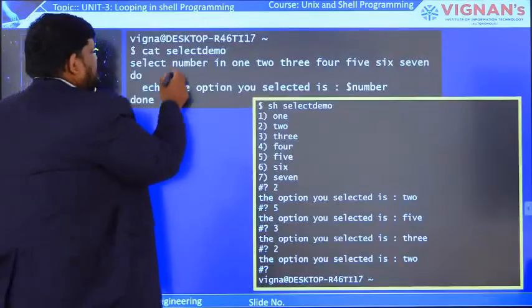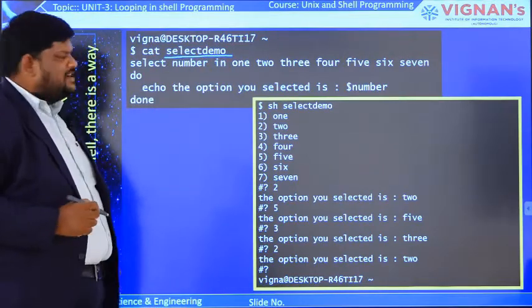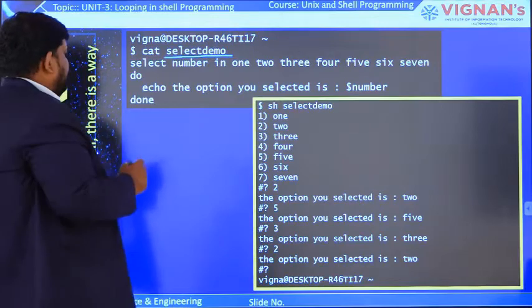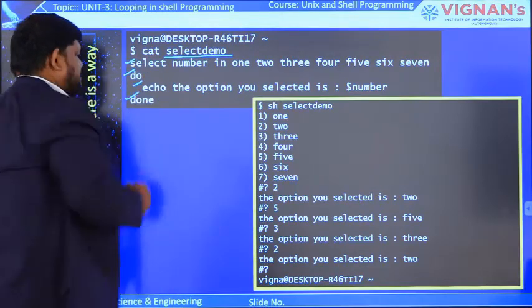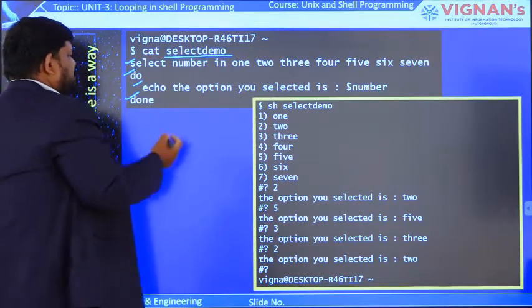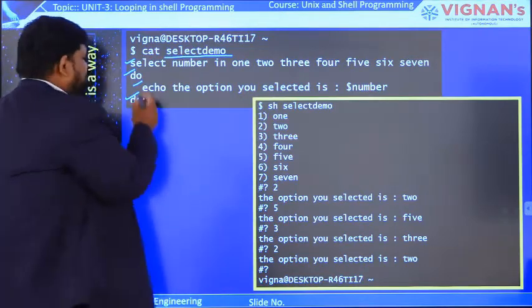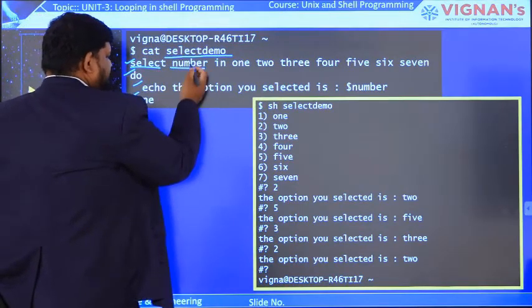Here this is the file name, select demo. So cat space select demo. The content present in select demo is four lines. These are the four lines present in the select demo. If you observe carefully, here we are using the select loop. So this is the select, and number is nothing but a variable.